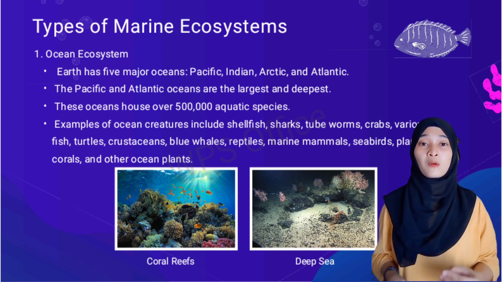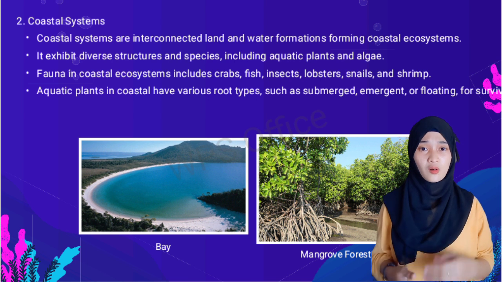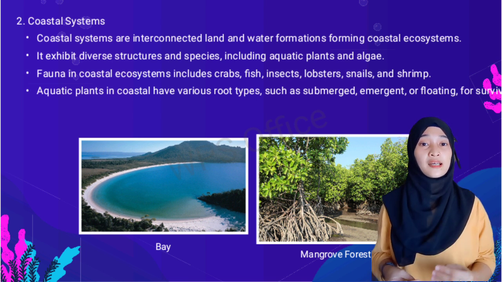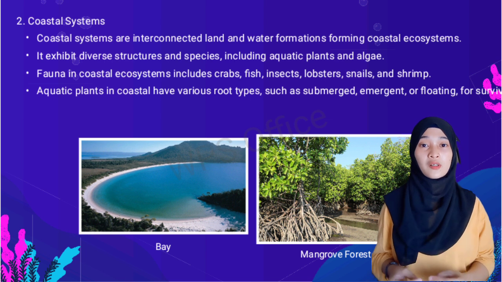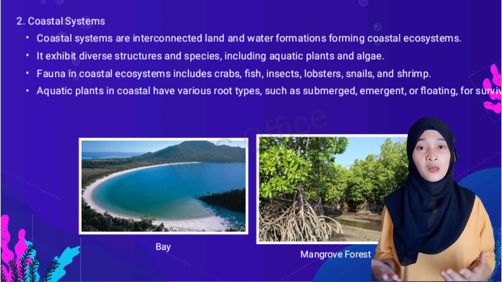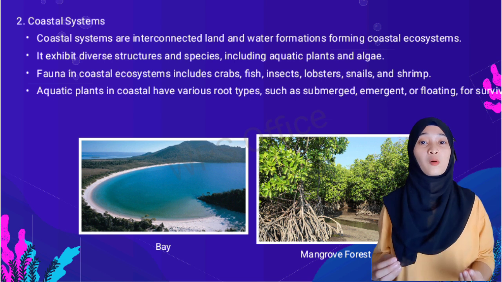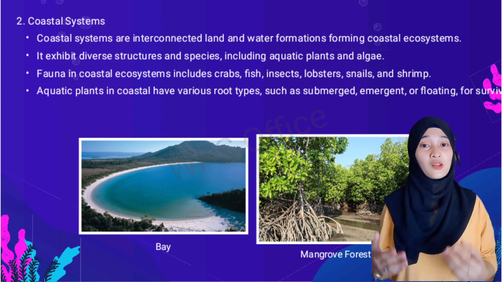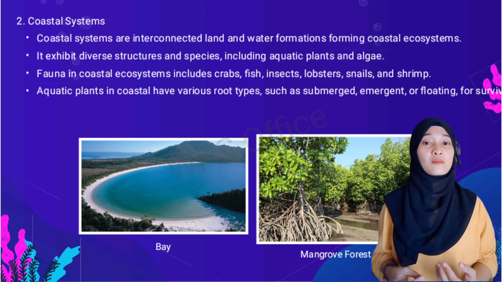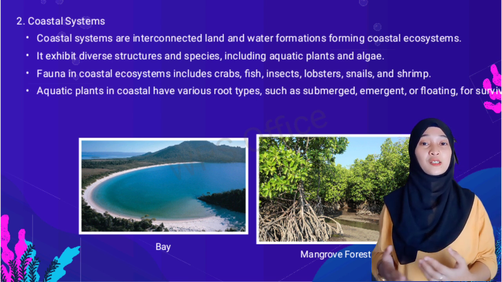Examples of ocean ecosystem are coral reefs and the habitat in the deep sea. And the next is the coastal system. Coastal systems are interconnected land and water formations. It is also called an open system, which means it interacts with both the land and water, allowing the flow of nutrients, organisms, and energy between this interconnected environment.